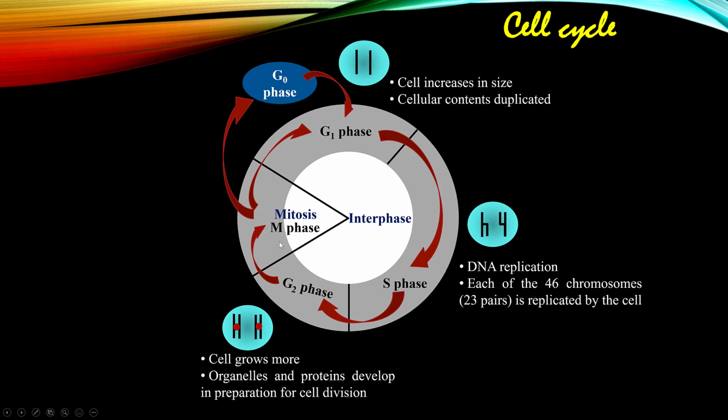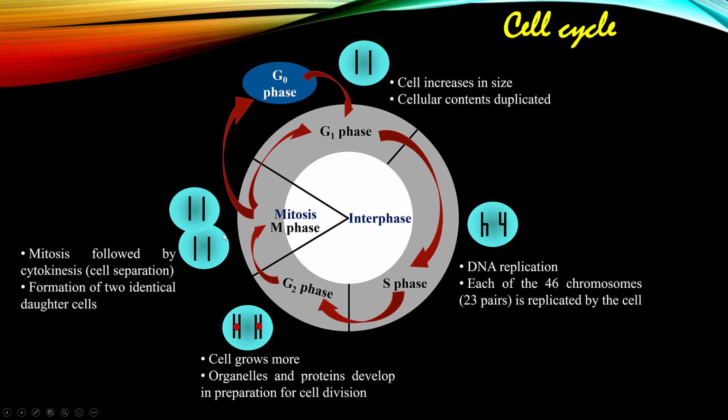In M phase, or during mitosis, the parent cell goes through a complex series of steps to ensure that each daughter cell will get the materials it needs to survive. Once the materials are properly sorted, the parent cell divides down the middle, pinching its membrane in two, and the mitosis is followed by cytokinesis, or cell separation.